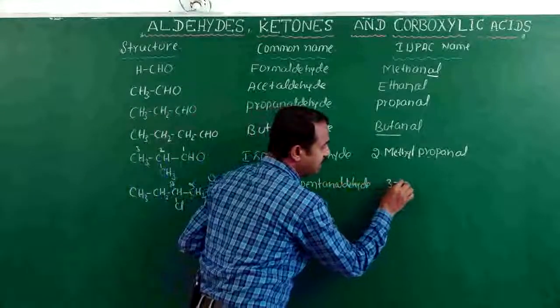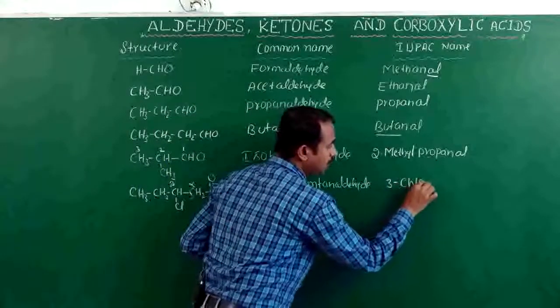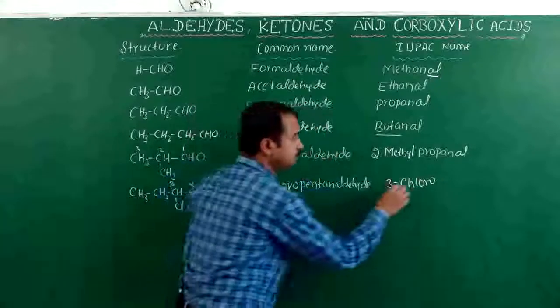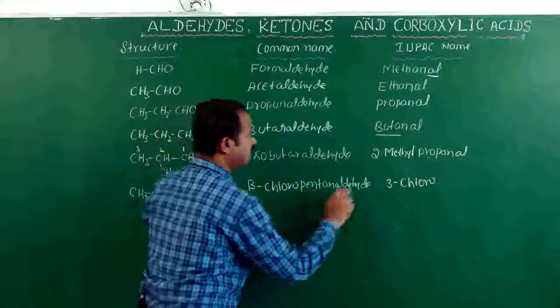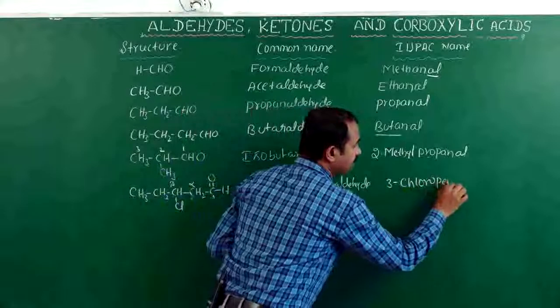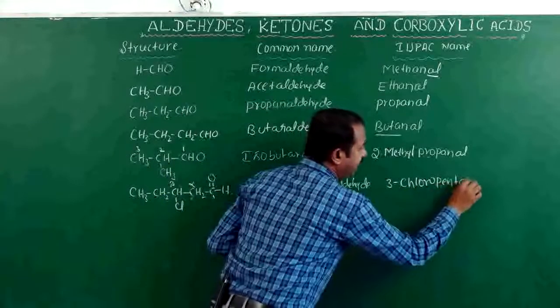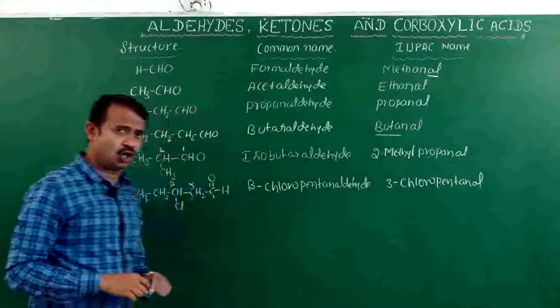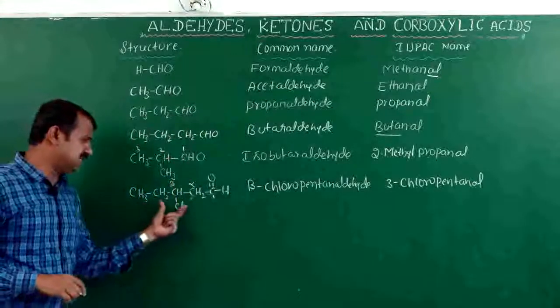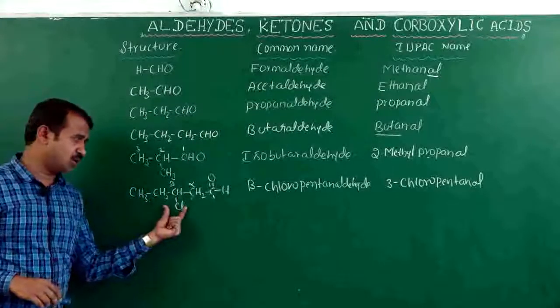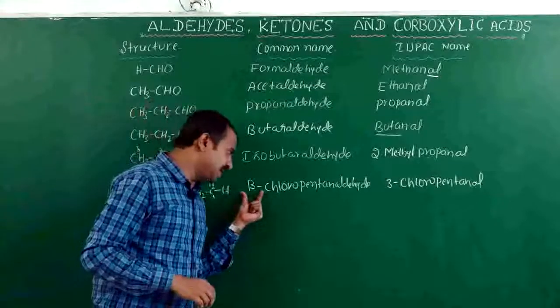Listen here carefully. 3 chloro. How many carbons total? Penta. 3 chloropentanal. If there is a branch, you have to call it the beta position.